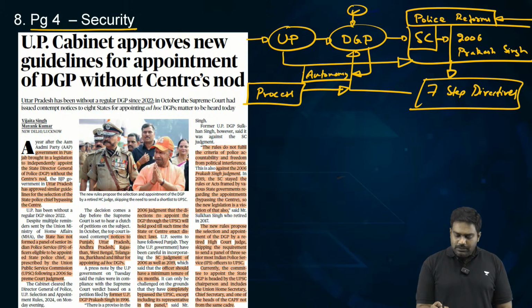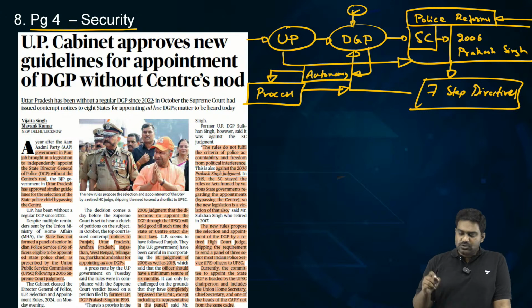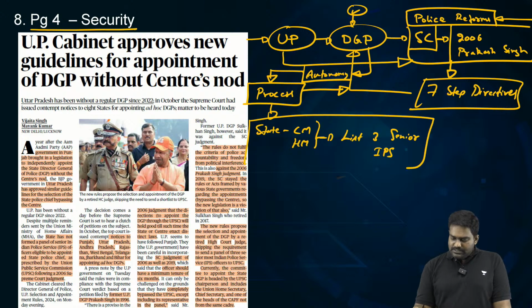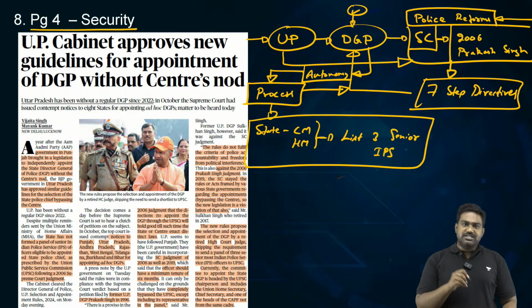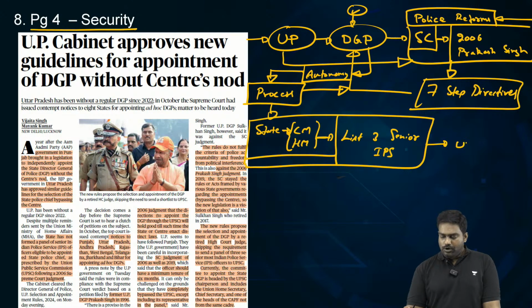To reduce the politicization, the independence of the office has to be protected, the tenure of the office has to be protected. That's why the Supreme Court said that there should be a process. The state government simply can't decide who will be the DGP on its own. Instead, the state government, headed by the Chief Minister, accompanied by the Home Minister, will come out with a list of 3 senior eligible IPS officers. The state government, including the Chief Secretary, Home Secretary, the Home Department, after consulting the CM and the Home Minister, will come out with a list of 3 senior-most IPS officers who are eligible. Now, this list will be forwarded to UPSC.